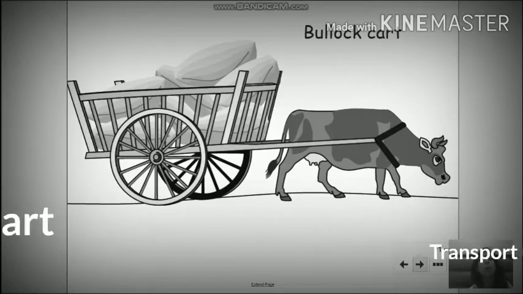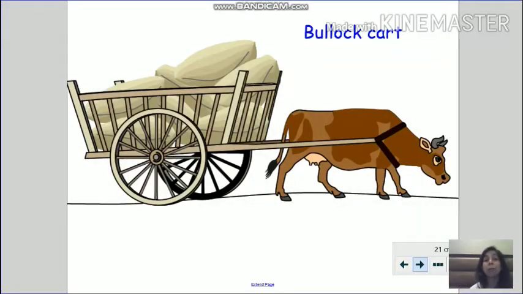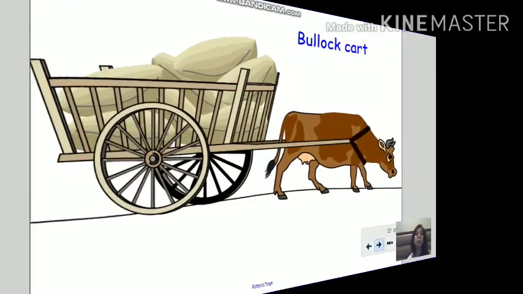A bullock cart. Something which is used a lot in villages. All right, gaon mein. Because in villages people don't have cars. Not everyone has a car. So there, most of the people use a bullock cart to travel.